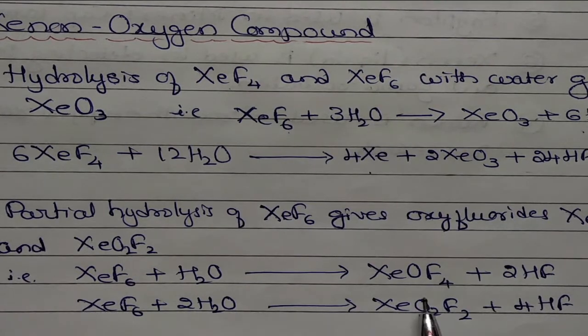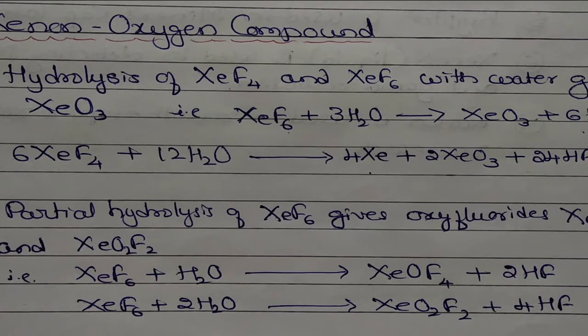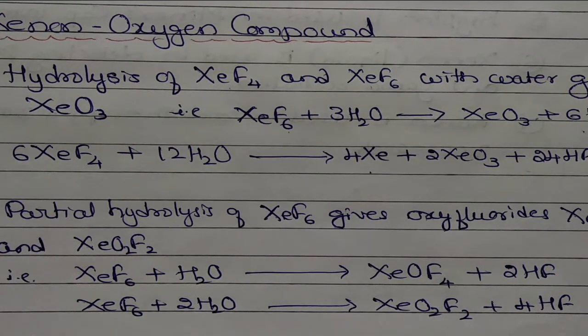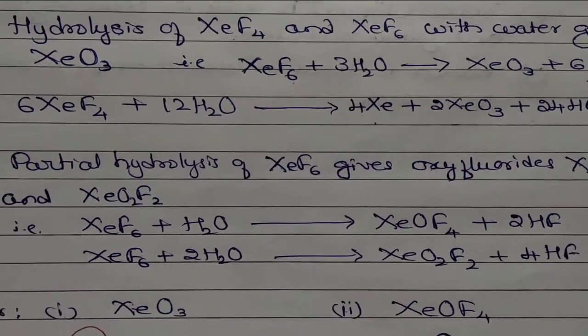so in this partial hydrolysis, oxygen comes in, while in the complete one fluorine comes in, and there only oxygen was there. So these are some reactions. Then the structure of XeO3 and XeOF4.